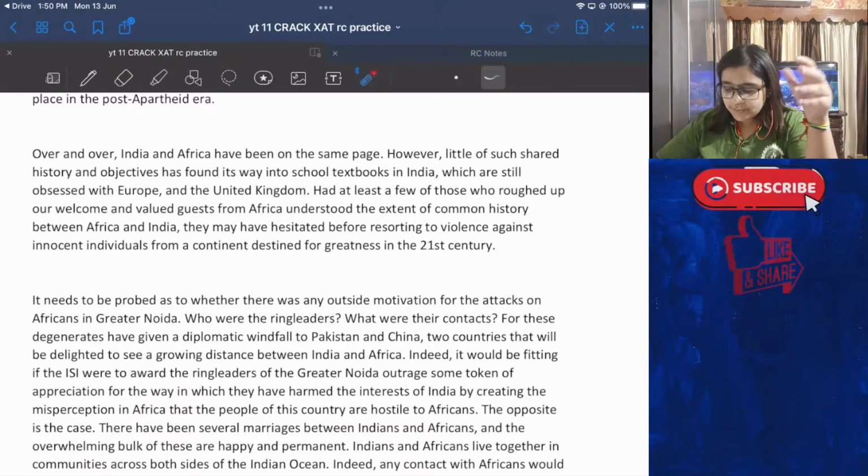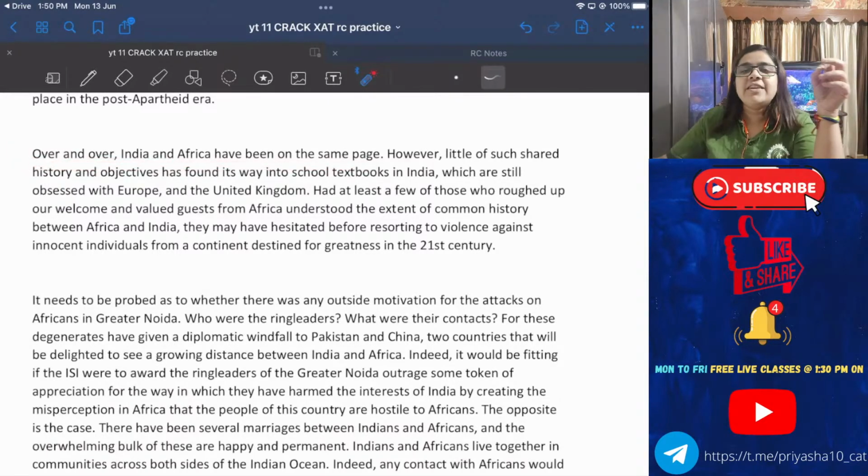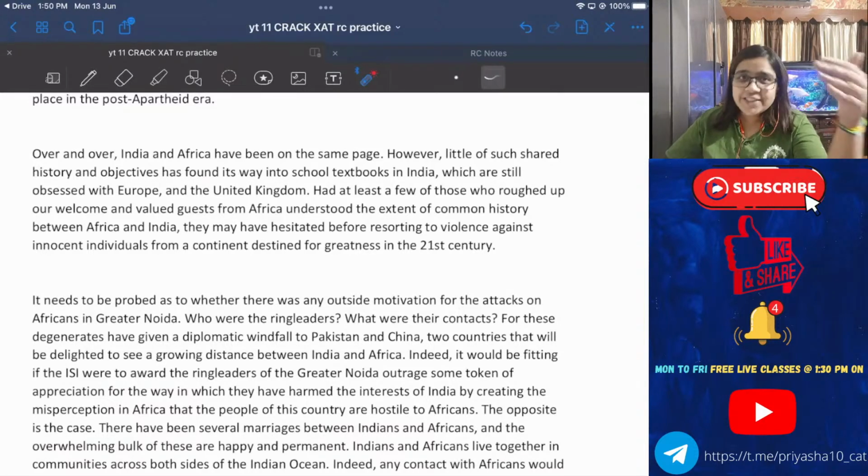Fact, inference, judgment. So tell me, is this line a fact, a inference, or a judgment? Everyone quickly, come on, this is a quick question for you people. Over and over, India and Africa have been on the same page.